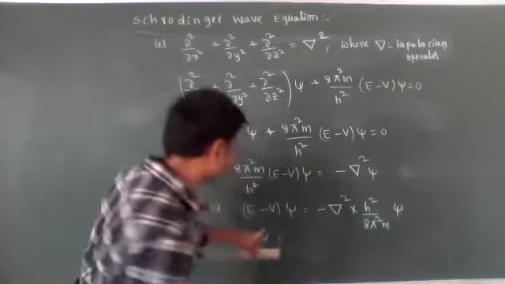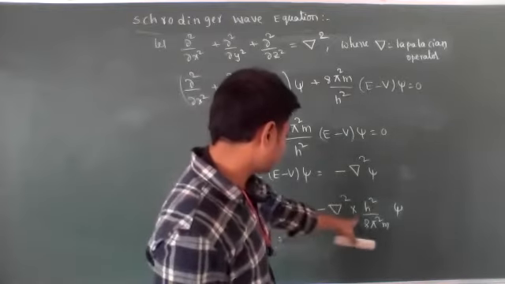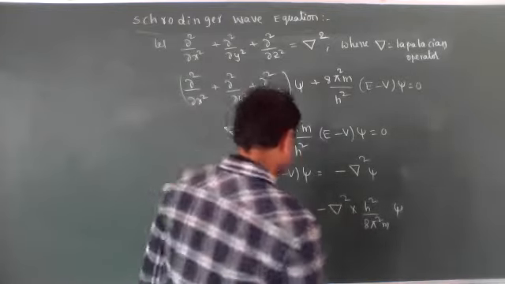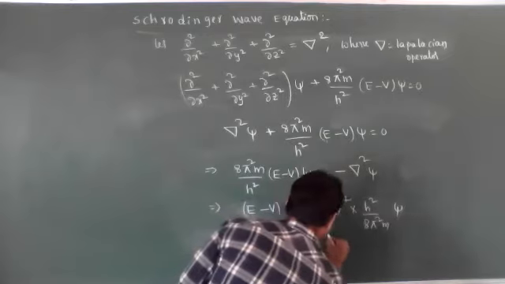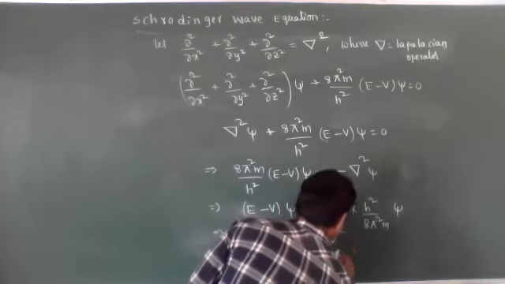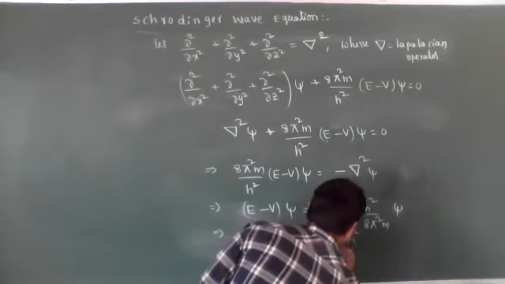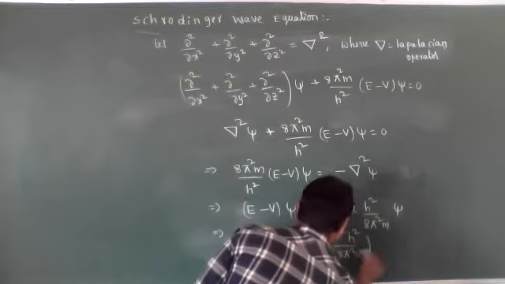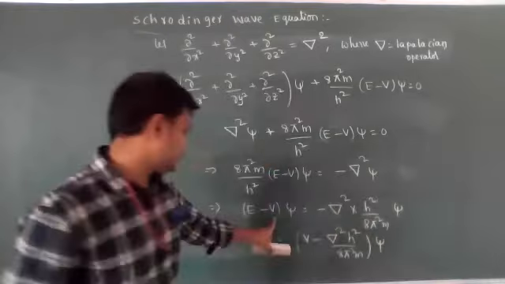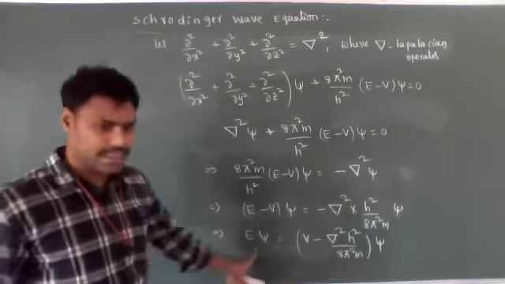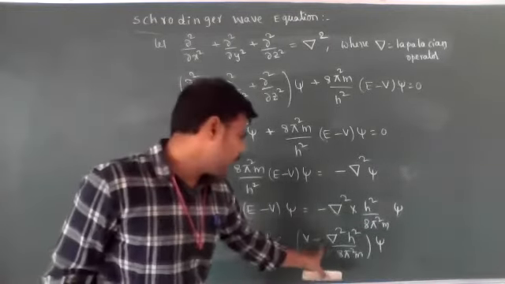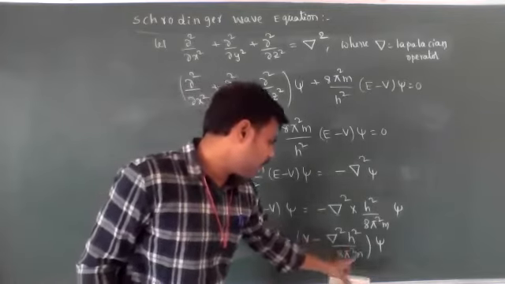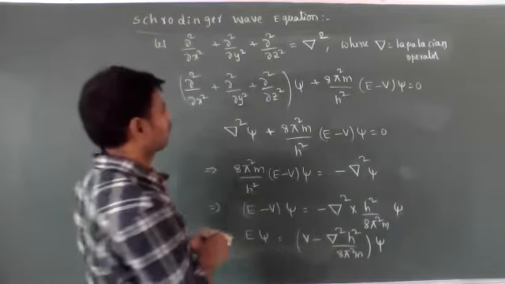E psi is equal to minus V into psi coming over, then it becomes plus, then V minus del square into h²/8π²m into psi. Because here psi and psi, if I take it common, then E psi is equal to V minus del square h²/8π²m psi.